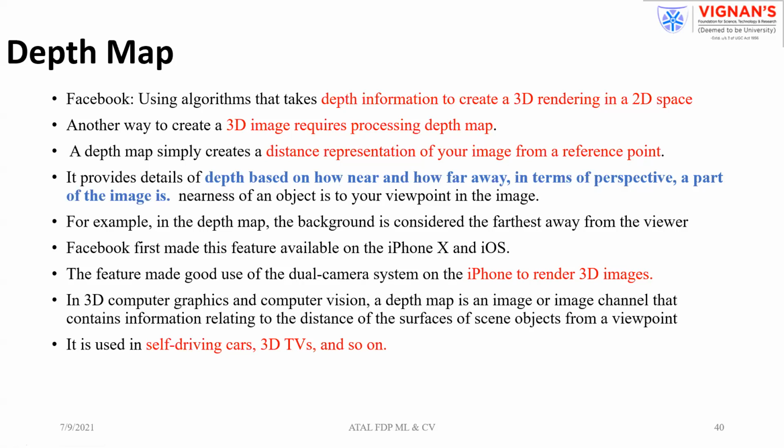Based on that, you are able to create the gray level map, depending on whether the object is near to or far from the reference point. Based on that, the gray level intensity will vary. So that itself is a measure of the distance function.